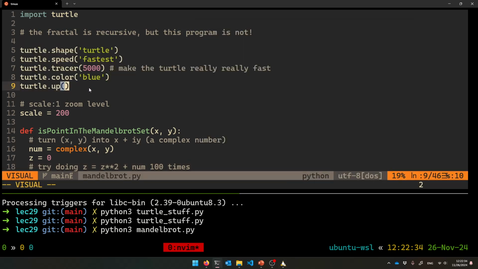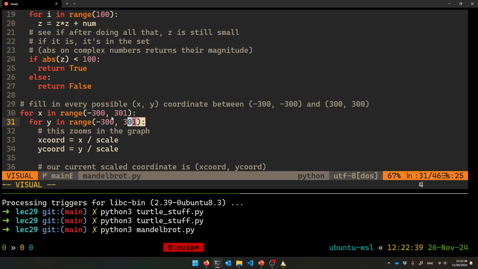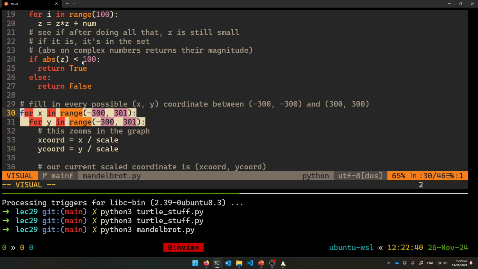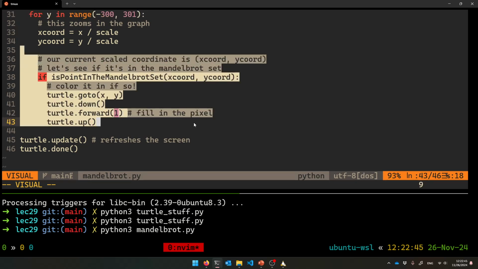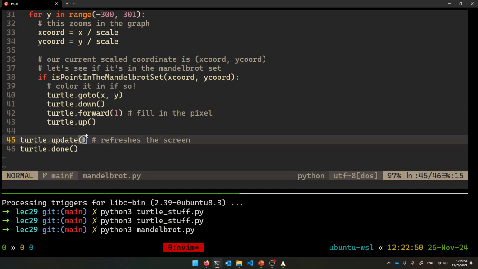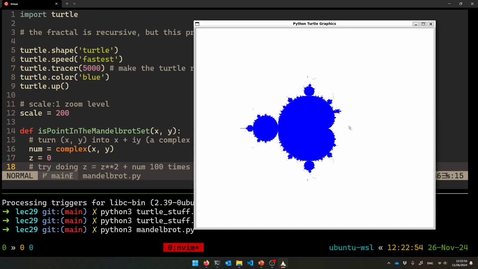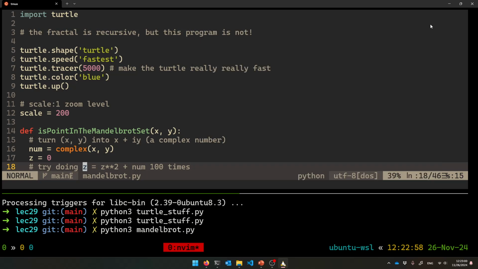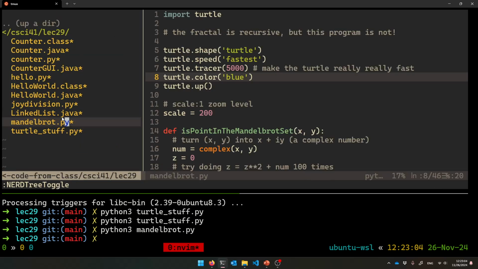So I do not have time to explain what's going on, but it's kind of like iterating through coordinates and figuring out, is that coordinate on the fractal? If so, I will draw a pixel right there by making the turtle go forward 1 unit, drawing 1 pixel, and that's essentially it. All right, so here's my Mandelbrot fractal, and you also get an extra turtle at the end of that. So look into these examples. They're more complicated examples to see what Python can do for you.